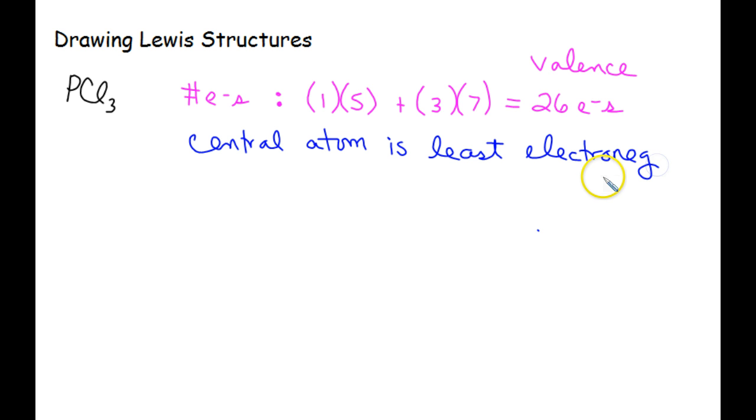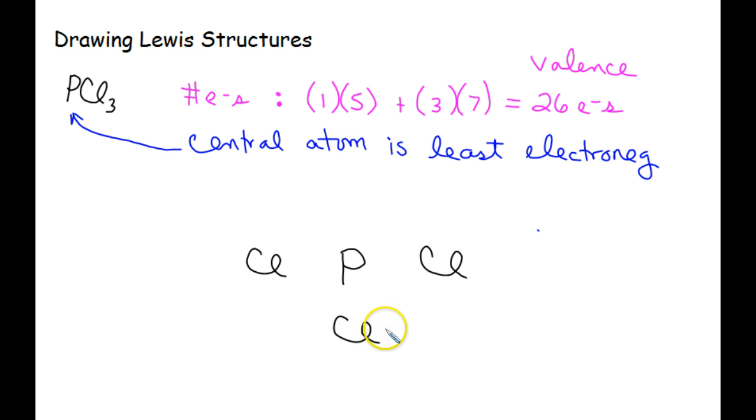If you are looking at your periodic table right now, you should see that chlorine is to the right of phosphorus, therefore phosphorus is in the middle. Alright, so let's put phosphorus, and we're going to draw in our chlorines. Now, it does not really matter if you put chlorine up here or if you made them into a little triangle or whatever.